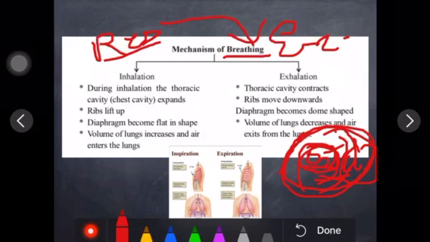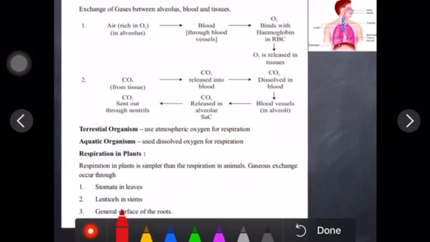It's a very important point: exchange of gases in alveoli, how it takes place, what mechanisms come under breathing. So please look at the video again and again, clear your concept.